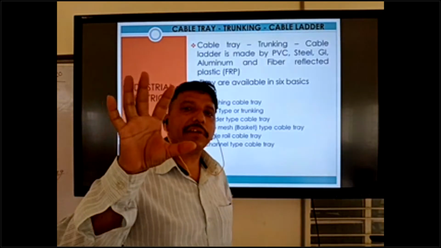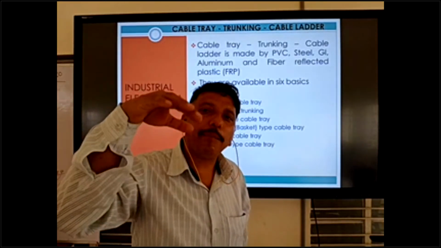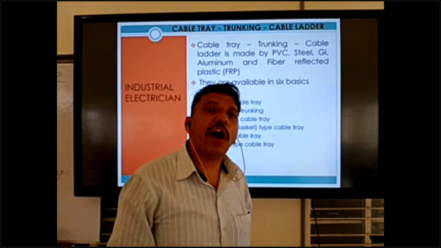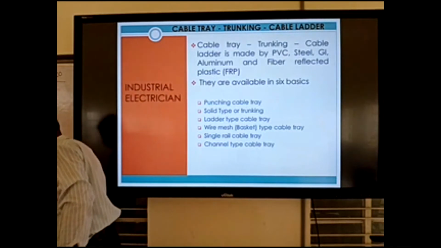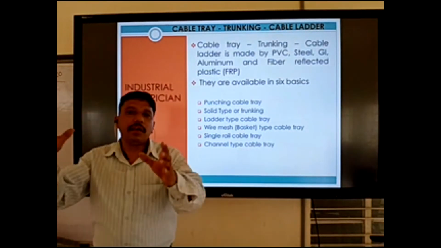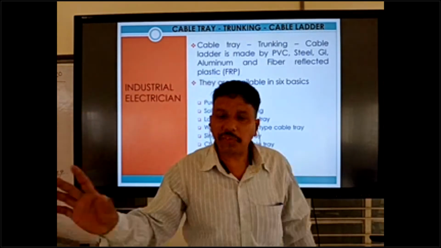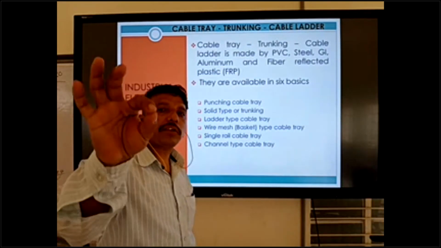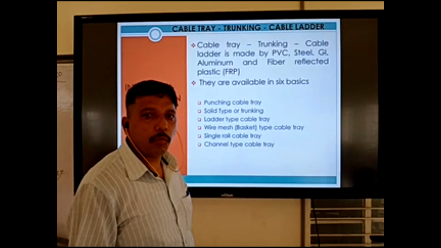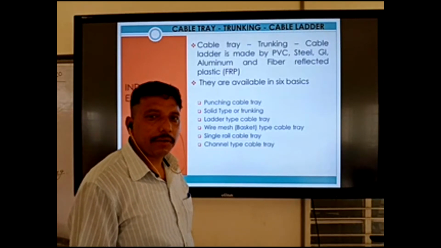in water plant areas and open areas, mostly FRP, fiber reinforced plastic, is used. If any water comes there, it is not a problem for the cable tray. So FRP is mostly used in water plants, power plants and open areas, okay?